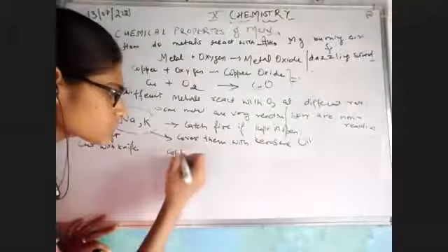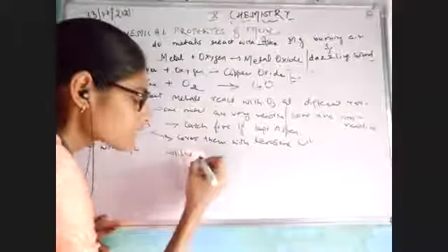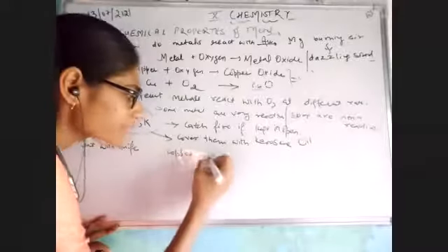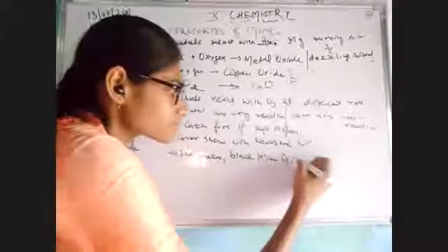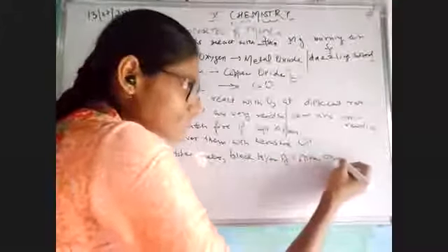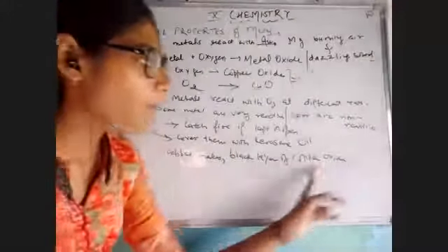Another example लेते हैं हम. Another example is, for example, copper. Copper definitely reacts with oxygen. I have given you an idea, but on reacting with air, copper makes a black layer of copper oxide. That means yes, it reacts, but it does not burn very easily. It would react very slowly, so that on the surface of copper metal there would be a black layer, and that black layer is due to copper oxide, right?